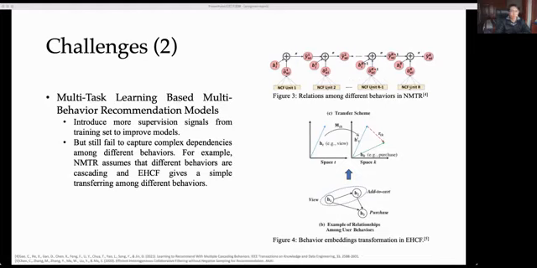Another type is multitask learning-based multi-behavior recommendation models. They introduce more supervision signals from the training set to improve models, but still fail to capture complex dependencies among different behaviors. For example, NMTR assumes that different behaviors are cascading, and EHCF gives a simple transferring schema among different behaviors in the embedding space. However, in real-world scenarios, one behavior may not have such a strong connection with its previous behavior. For example, in their assumption, users must add the product to the cart before purchasing, but in some cases, users would directly buy something without putting it into the cart.